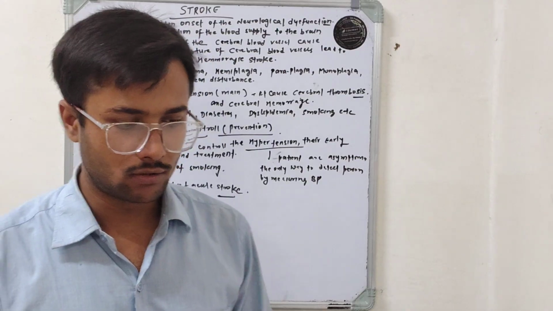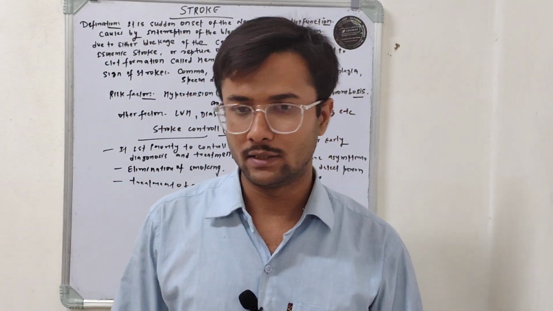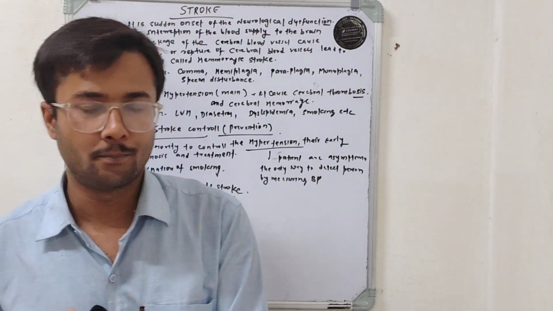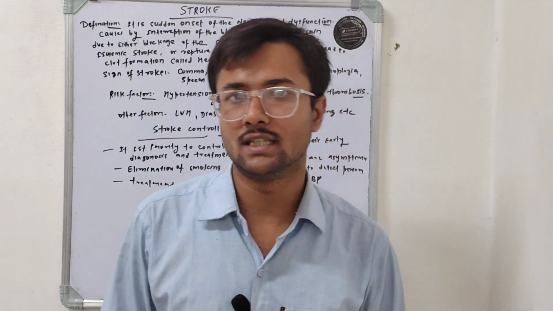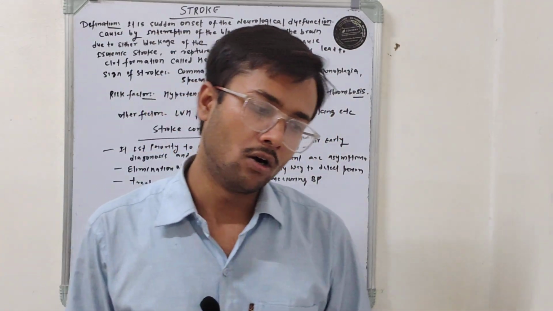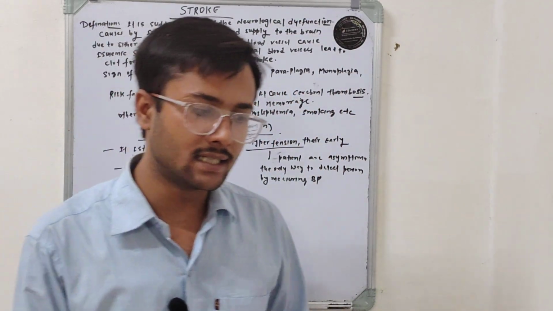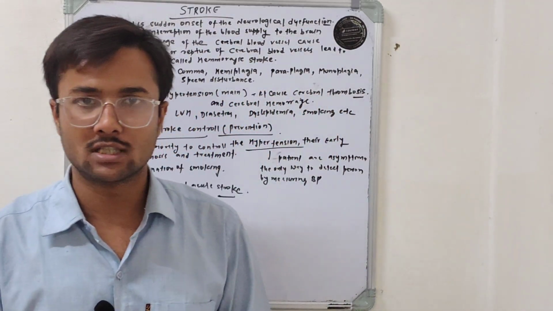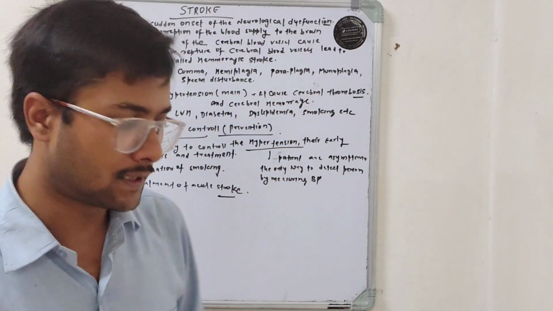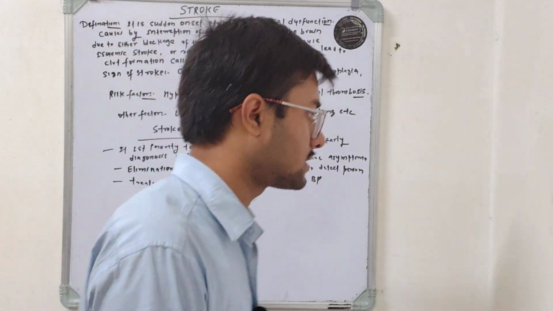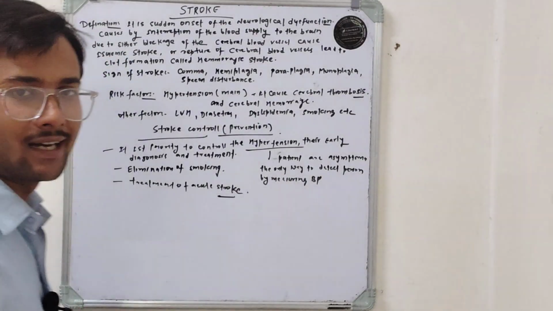Today's topic is stroke. So what is the meaning of stroke? A stroke is a neurological manifestation due to either a blockage in the cerebral blood vessels, which we call ischemic stroke, or the rupturing of cerebral blood vessels, which is called hemorrhagic stroke. So there are two types of strokes: ischemic stroke, due to obstruction in the cerebral blood vessels, or hemorrhagic stroke, due to rupturing of the cerebral blood vessels. This is the meaning of stroke in simple terms.